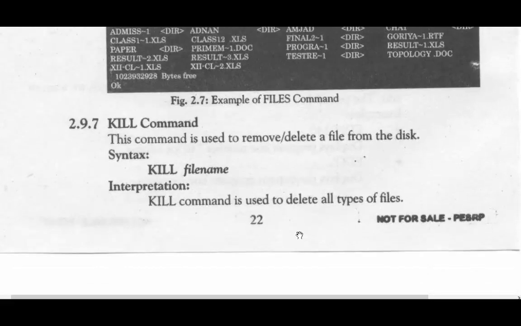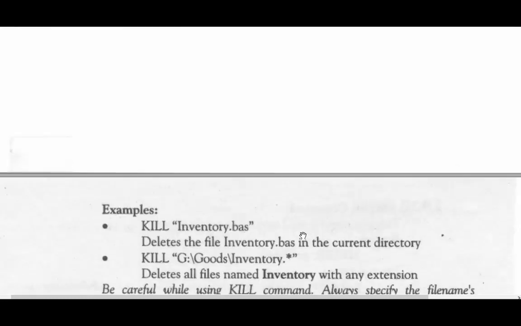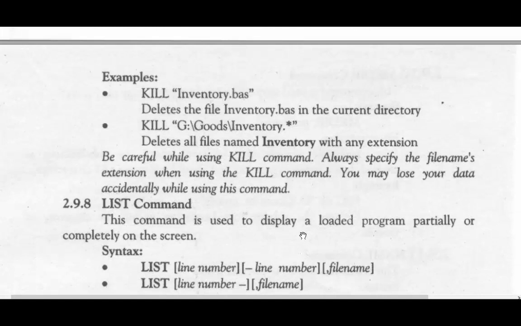Next one is the kill command. As you can see from the word kill, this command is used to remove or delete a file from the disk. Syntax: kill file name. The kill command is used to delete all types of files. How will this work? It will delete the file inventory.bas in the current directory.